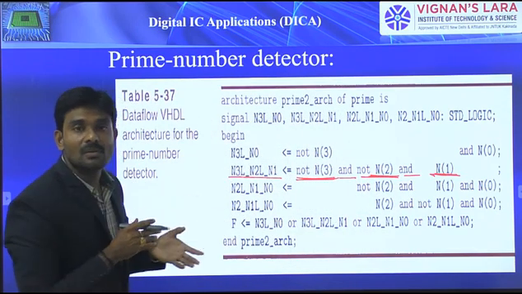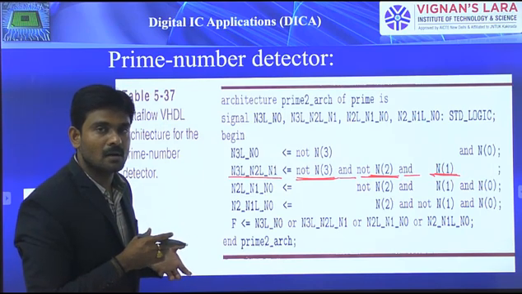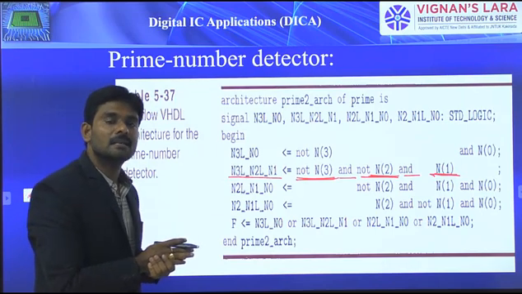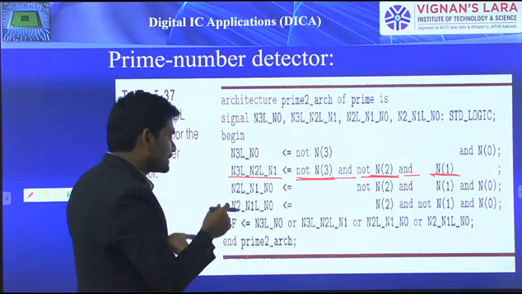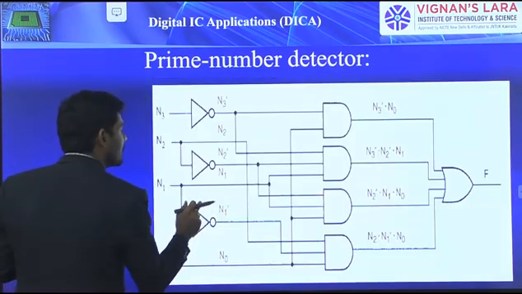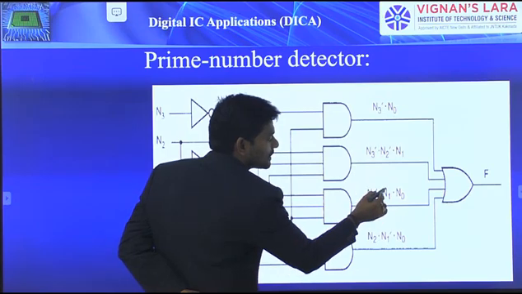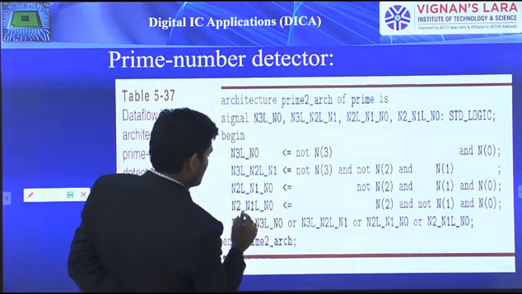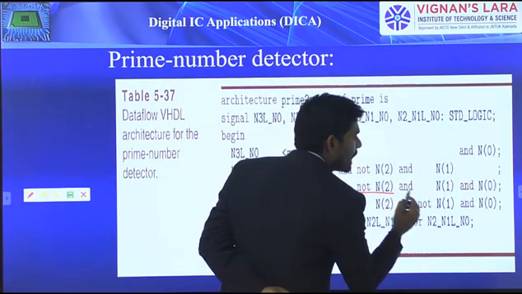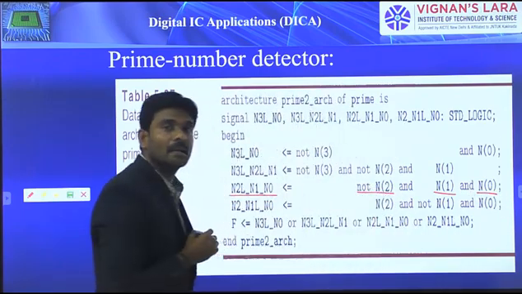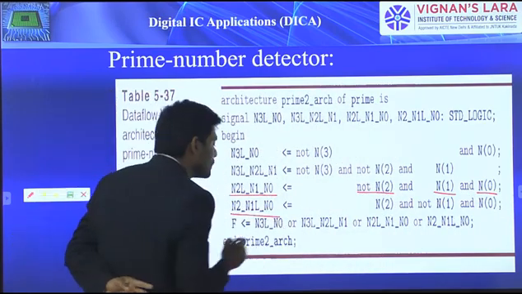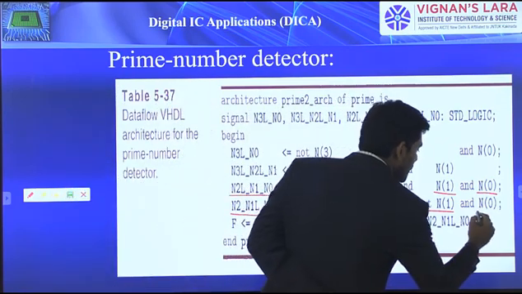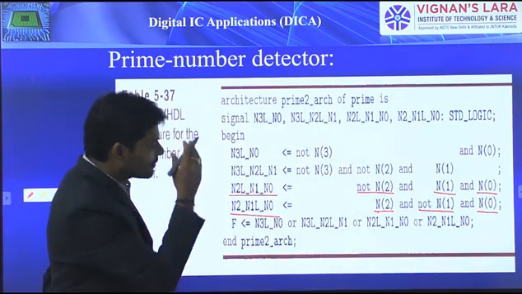Using the Boolean operators AND, OR, NAND, NOR, XOR directly, you can describe the Boolean equation using this concurrent signal assignment statement. In the same way, coming to the third one, the expression is N2 bar AND N1 AND N0, with the AND operation in between them. For the next one, N2_N1L_N0, it is N2 AND N1 bar AND N(0). That is what we described over there.